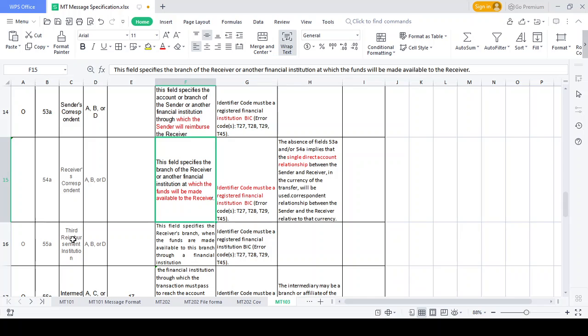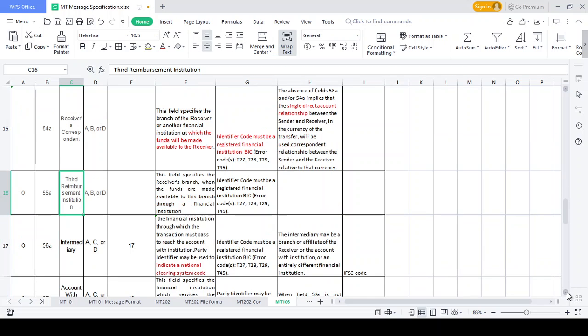Why is the third reimbursement institution used? Just tell me, what does reimbursement institution mean?